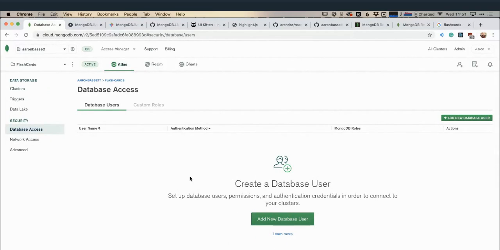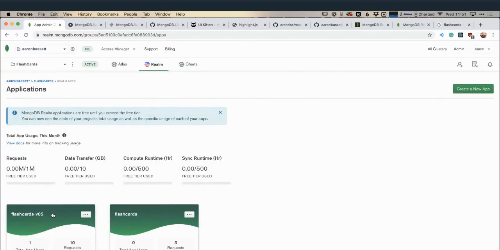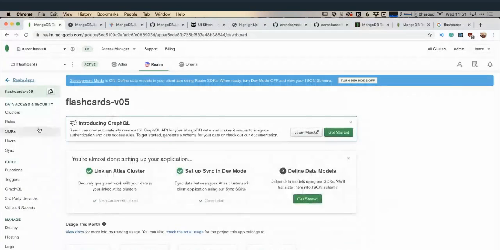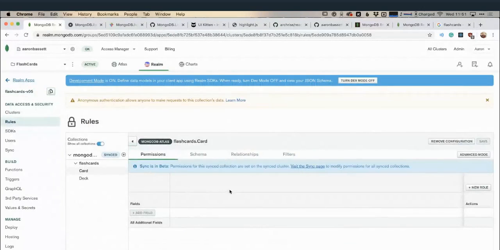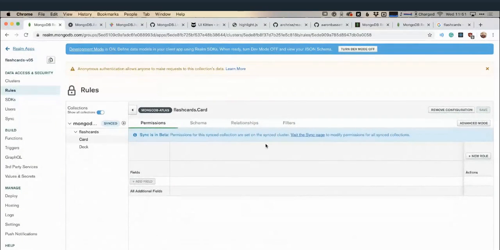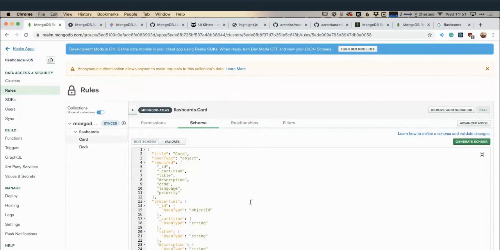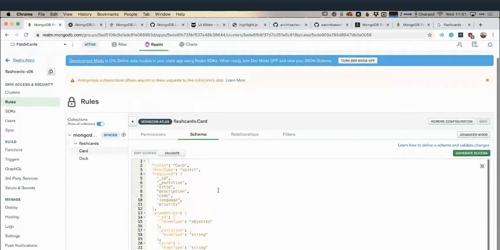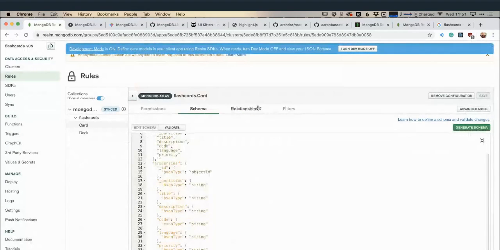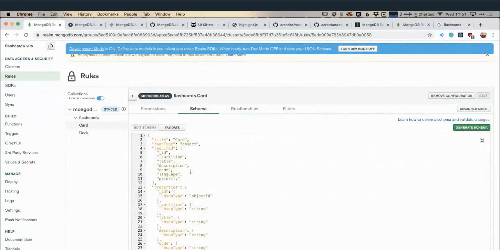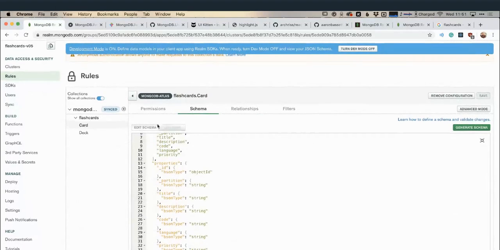And with the Realm user as well, I didn't define any rules for this one in this instance, but you can also define rules too. So here, my permissions on things, let's have a look. I've got our schema in here, relationships not defined yet, but we've got our schema and things. We've got our permissions, which are still in beta.